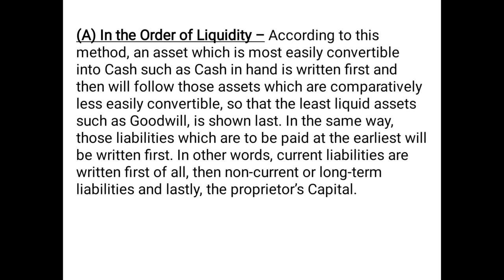And in the same way, those liabilities which are to be paid at the earliest will be written first. In other words, current liabilities are written first of all, then non-current or long-term liabilities, and lastly the proprietor's capital. All these terms, long-term assets, long-term liabilities, we have already discussed in the basic terms. So this is the first order of marshalling, that is, order of liquidity.